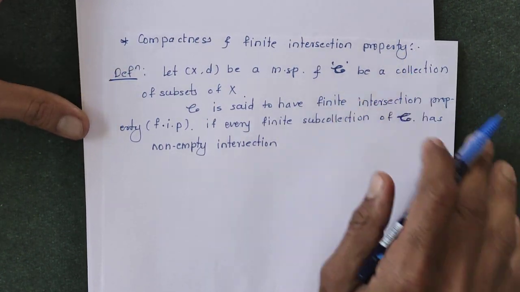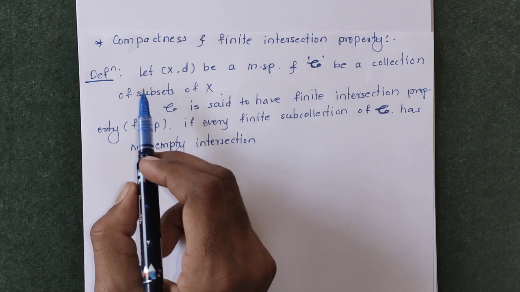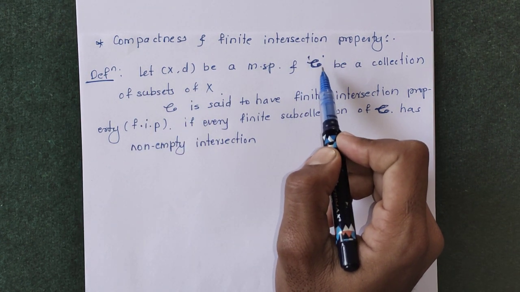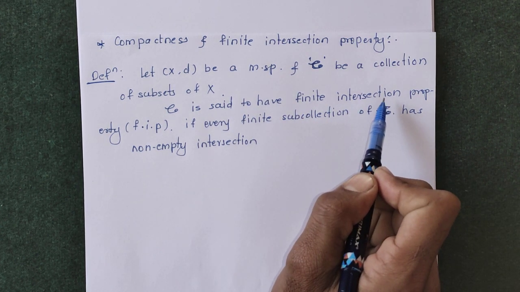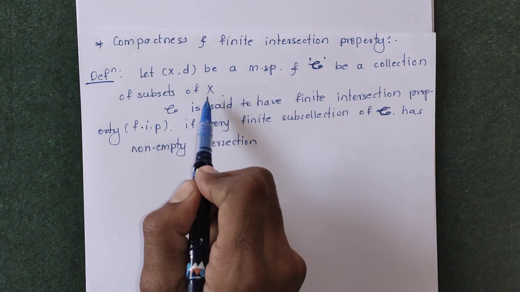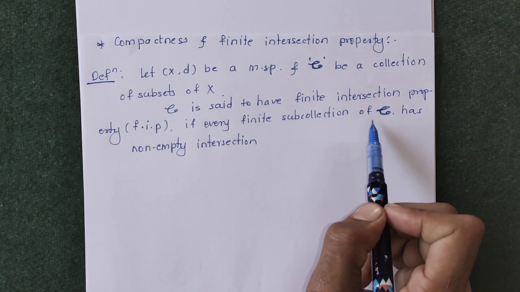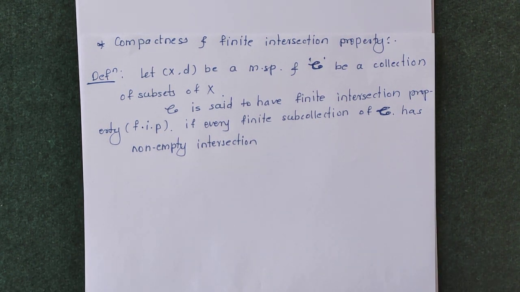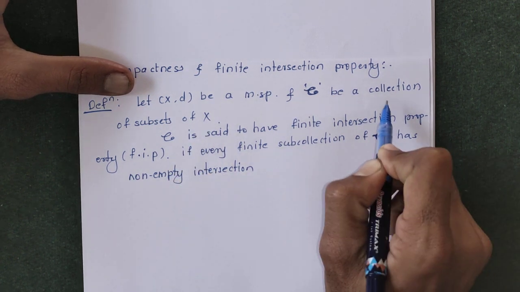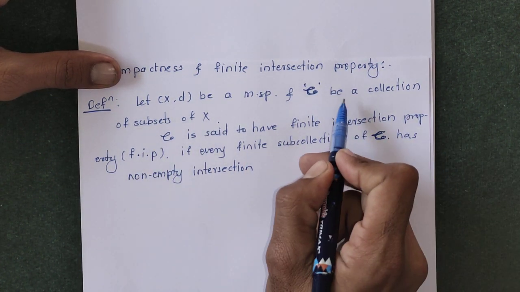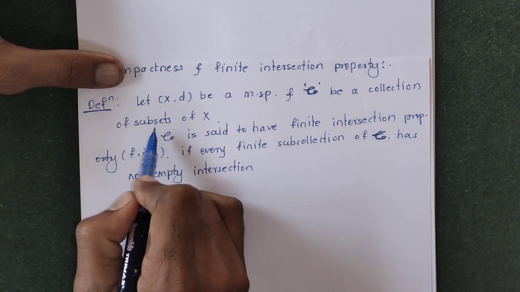Script C is a collection of subsets of X. That collection is said to have the finite intersection property if every finite subcollection of script C has non-empty intersection. For a collection of subsets we use the word subcollection, not subset, so instead of saying set we will say script C is a collection of subsets of X.